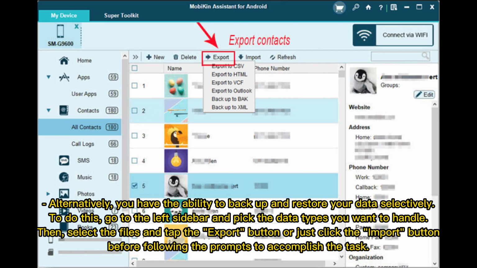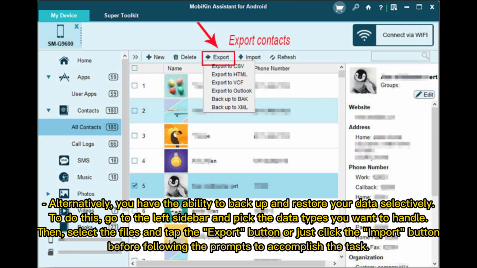Alternatively, you have the ability to back up and restore your data selectively. To do this, go to the left sidebar and pick the data types you want to handle. Then select the files and tap the Export button or just click the Import button before following the prompts to accomplish the task.